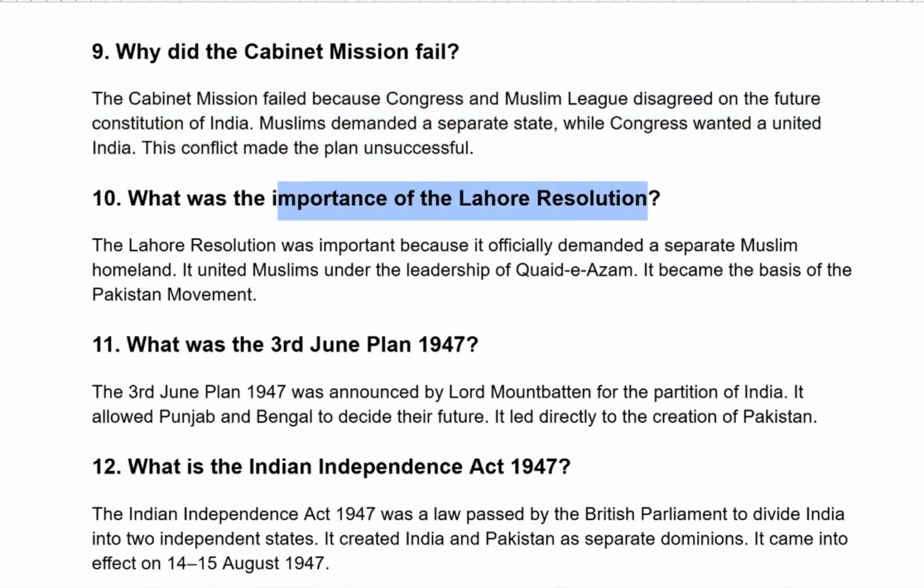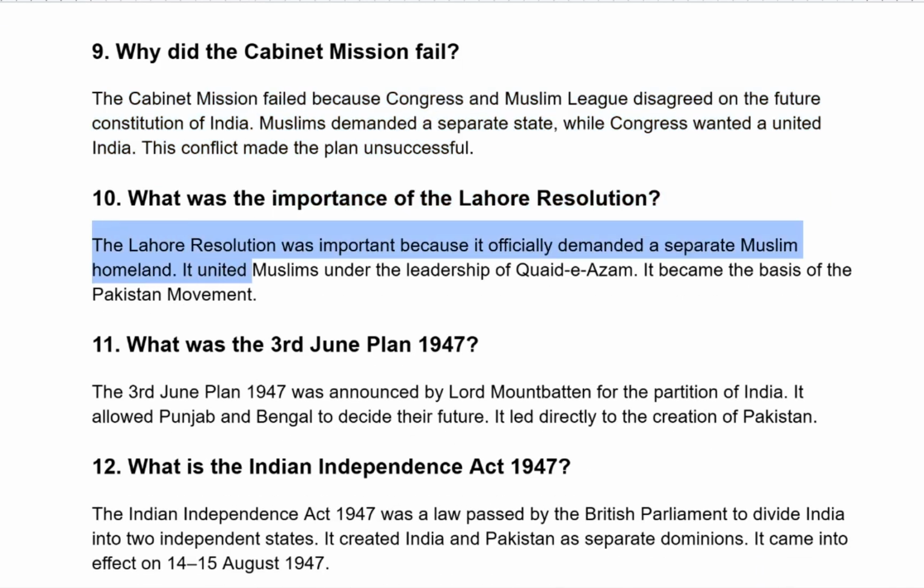What was the importance of the Lahore Resolution? The Lahore Resolution was important because it officially demanded a separate Muslim homeland. It united Muslims under the leadership of Quaid-e-Azam. It became the basis of the Pakistan movement.